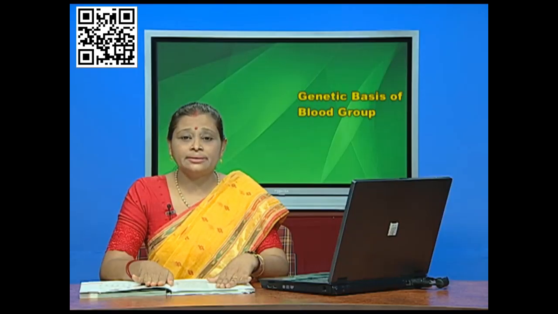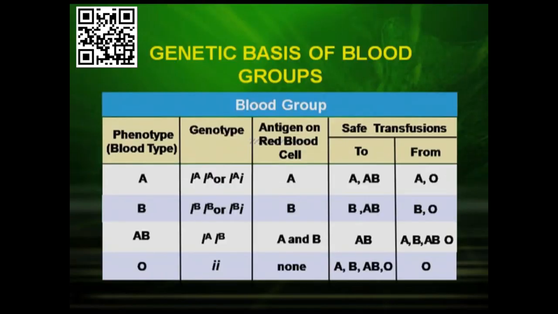Now let us see the AB blood group. The AB blood group has the genotype IA IB. On the other hand, the O blood group will have both the alleles in the recessive condition. That means when both the alleles are in the recessive condition, then we have a different phenotype and that is the O blood group. Now let us come to the AB blood group. The antigen on the RBC has both the antigen for A and B. So it is a universal recipient.